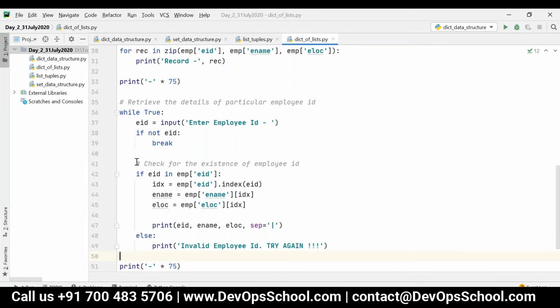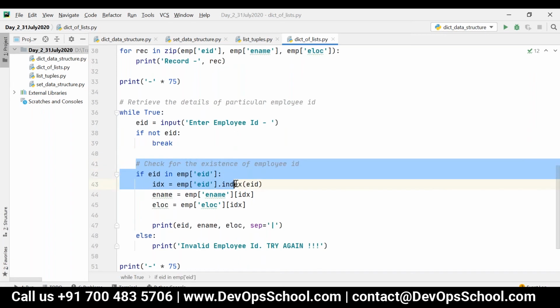Okay, see this one you have to see. You have to come out of this indentation block, and then you have to start a new if condition.